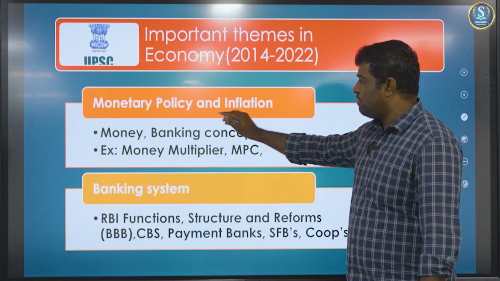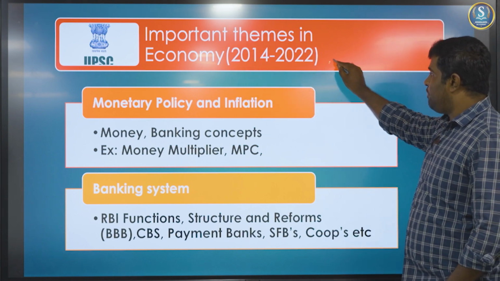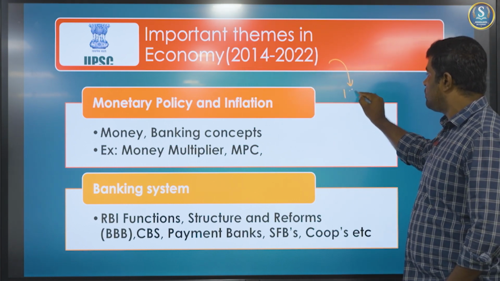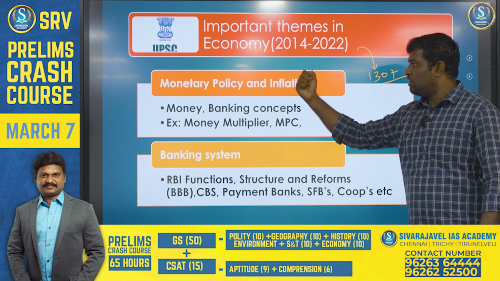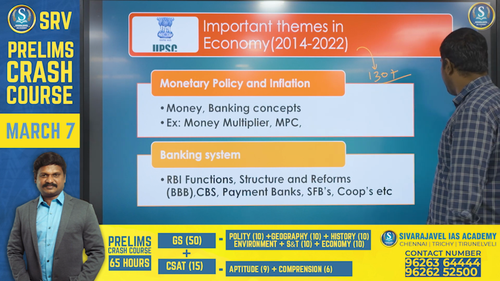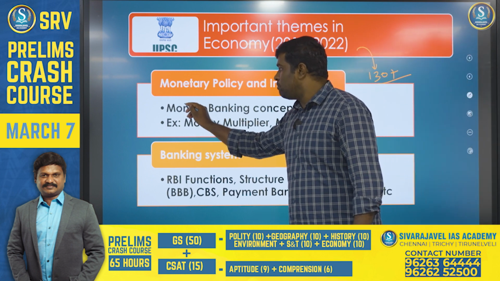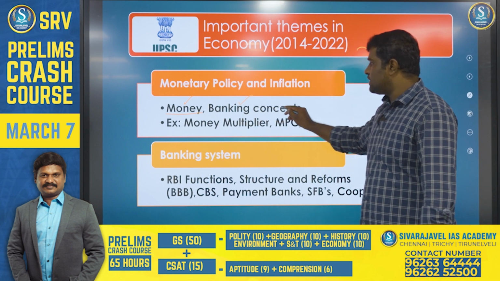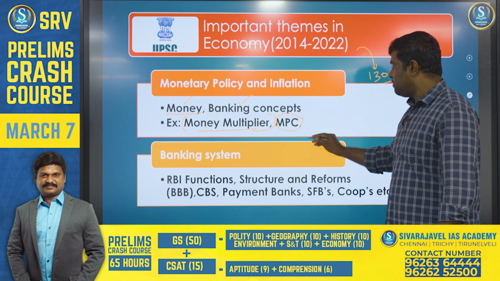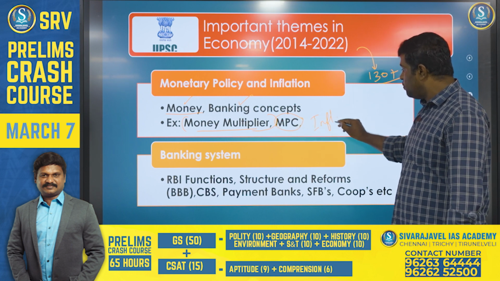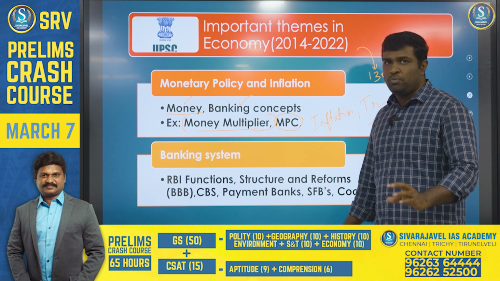The first topic will be monetary policy. In the period between 2014 to 22, the number of economic questions comes to around 130 plus, out of which the greatest number have been taken from monetary policy. So monetary policy and inflation is a topic that you need to give so much focus to. Some questions have been lifted from money and banking concepts. For example, they've asked about the money multiplier, the monetary policy committee, and about inflation: who calculates inflation, and what is the trend of inflation. These are concepts you need to focus on.